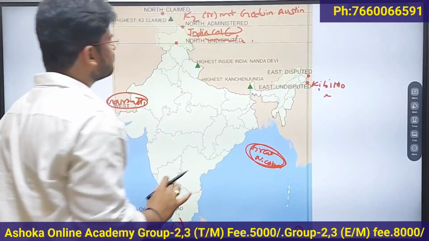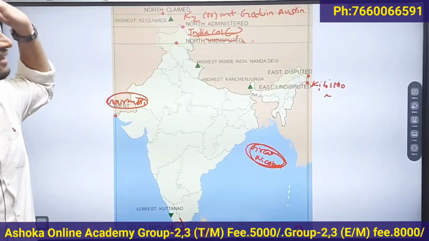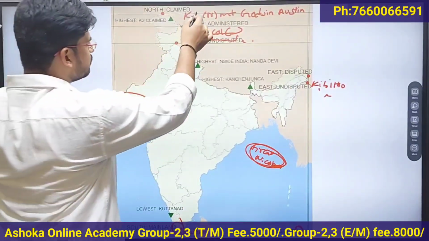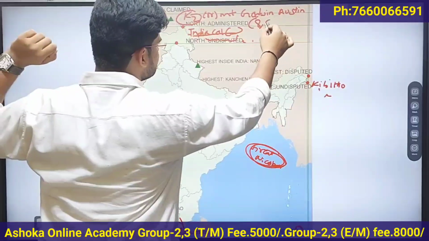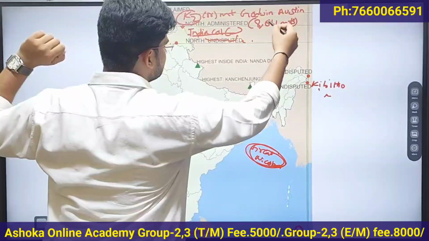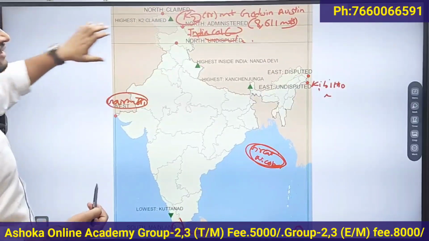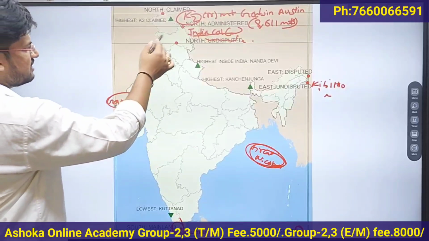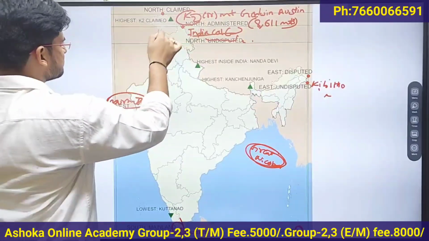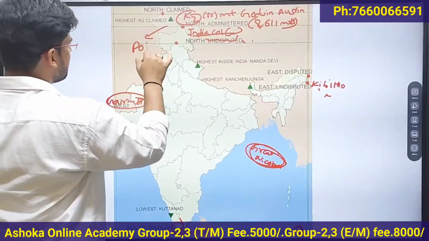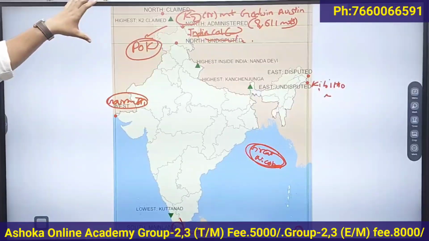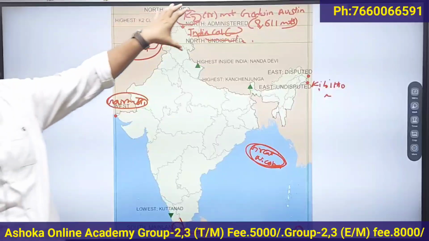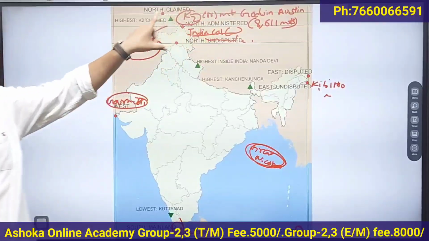Unfortunately this K2, which is located at 8,611 meters, is in the Karakoram range, and this Karakoram range part is under POK, Pak Occupied Kashmir. So that's why we don't consider K2. Some books consider K2 as the highest peak in India, but it is in POK.